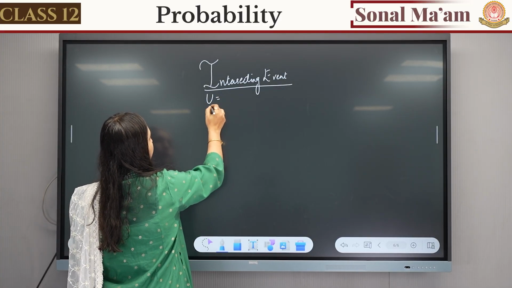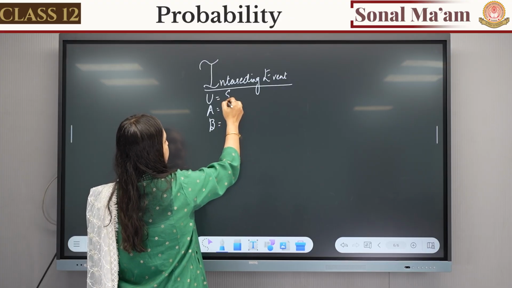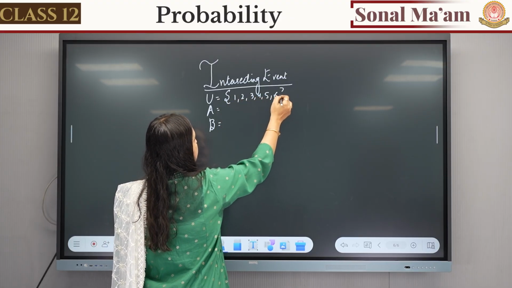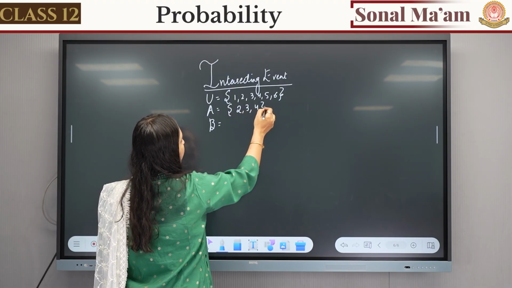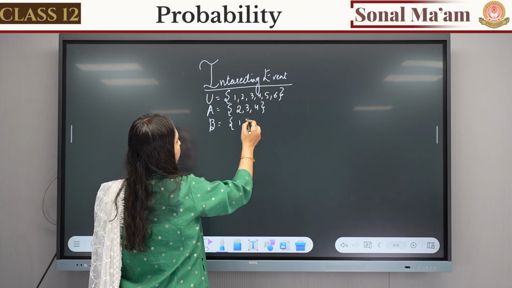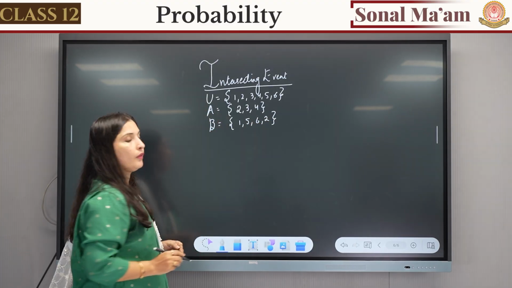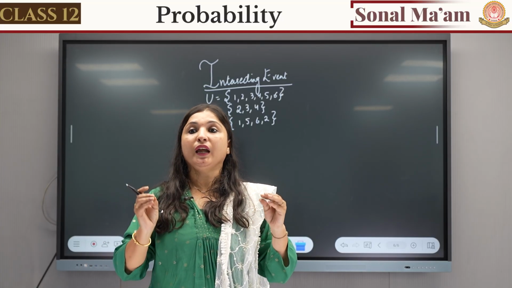We have U, we have A and we have B. Okay, let's take a simple example of a dice, 1, 2, 3, 4, 5, 6. We have 2, 3, 4 in A and here we have 1, 5, 6 and 2 in B.